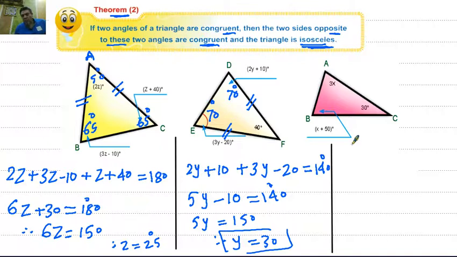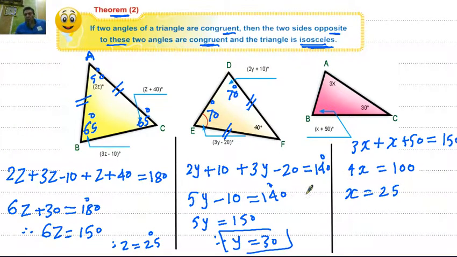The third figure: 3x plus x plus 50 equals 180 minus 30 equals 150. Then 4x equals 100. Divided by 4, then x equals 25. Then this angle, 25 times 3, equals 75. Angle B, 25 plus 50 equals 75. Then we have two equal angles, then this triangle is isosceles. The two equal sides are AC and BC, as we see.